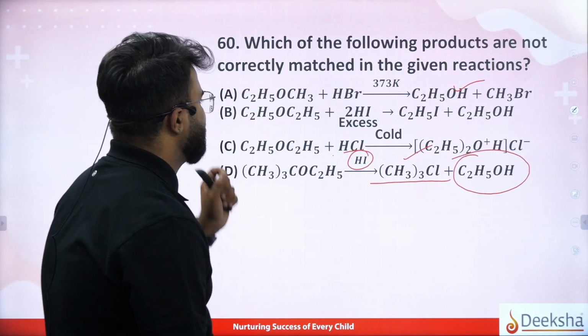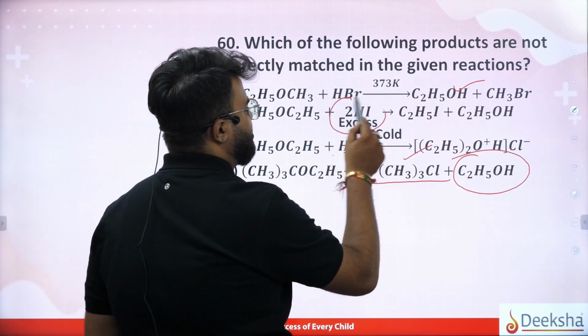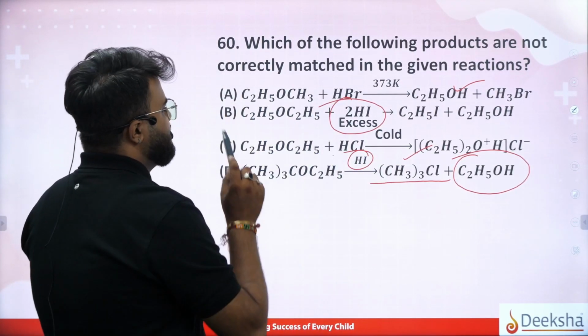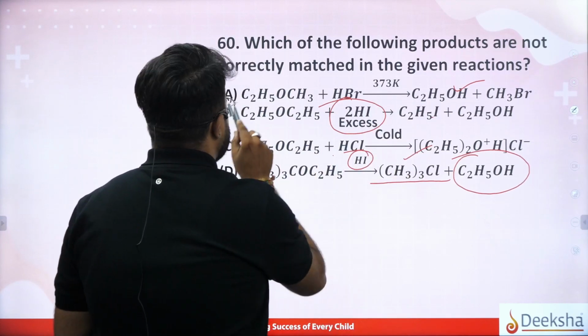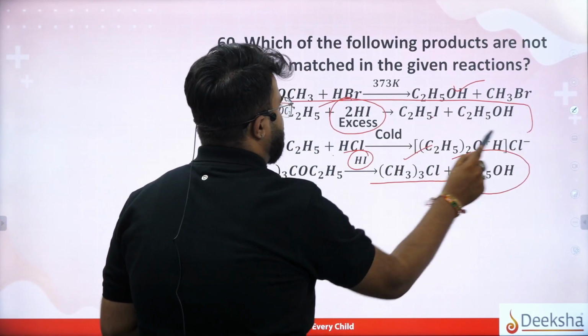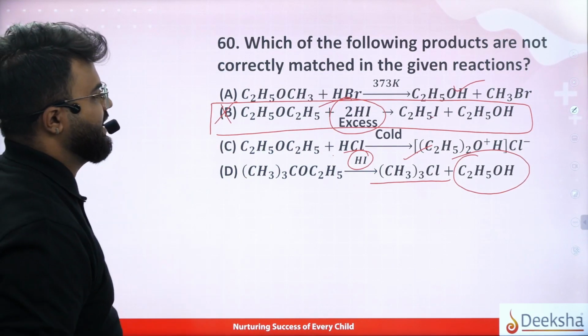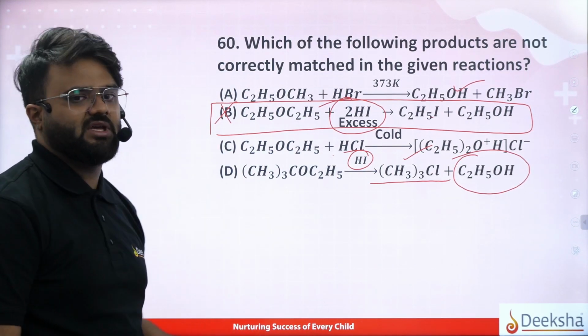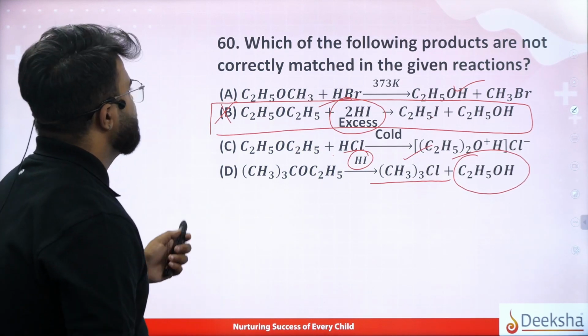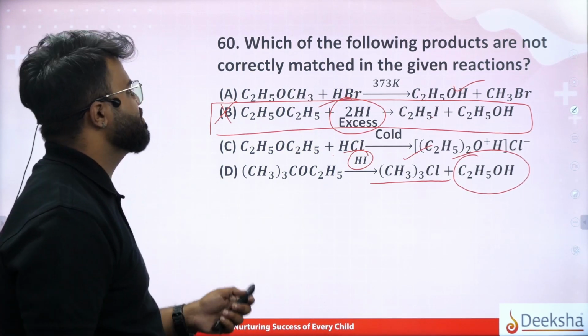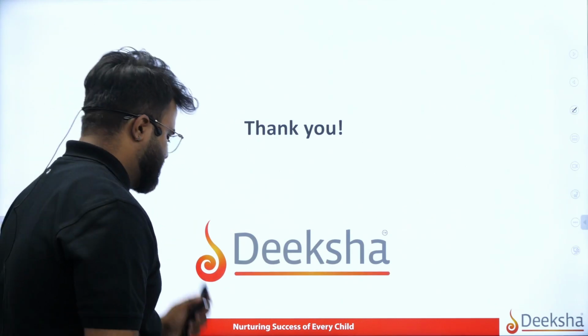So we know that excess is not to be taken here at all. So this is not matching with this. Then your option B is your correct answer. The option B is not correctly matched with the given reaction. Okay guys, this is your last question, that is question number 60.